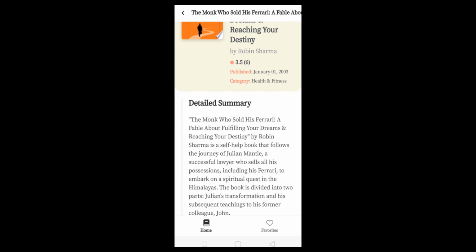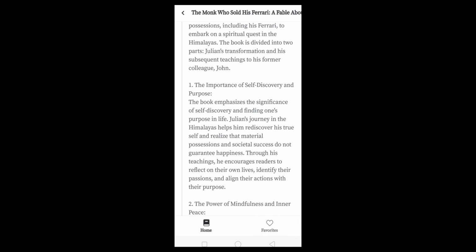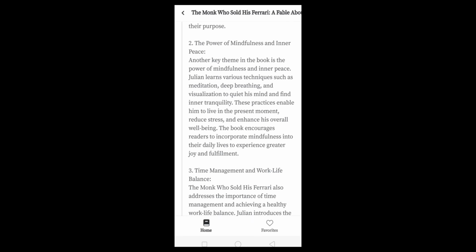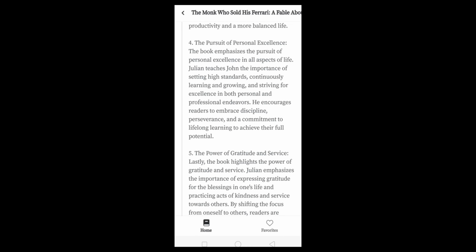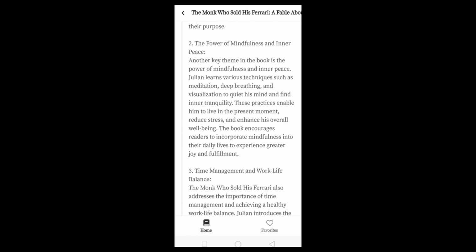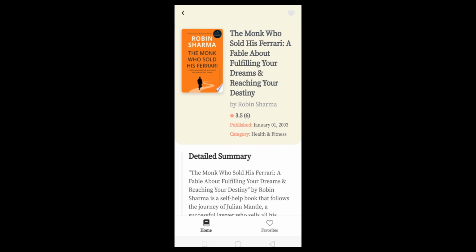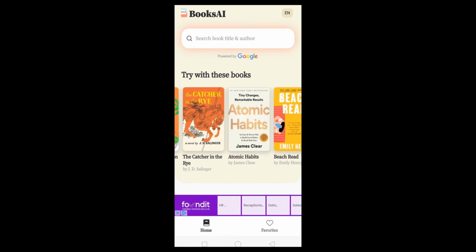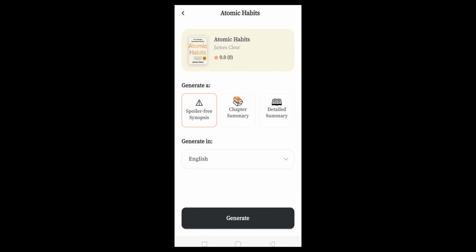See the result guys. They have just given the detailed summary. It will take hardly 5 minutes to read. And this is amazing guys. They have mentioned all the important points of this book. So this is amazing. If you are a book lover, this is like heaven for you guys. You can search any books you like guys. This is amazing.